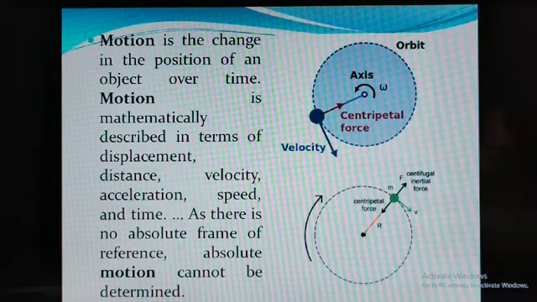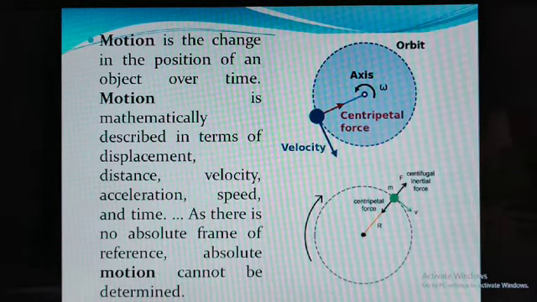Distance is measured in meters. Velocity is speed, in meters per second. Acceleration is the rate of change of velocity, given in meters per second square. Similarly, we have speed and time. As there is no absolute frame of reference, absolute motion cannot be determined.